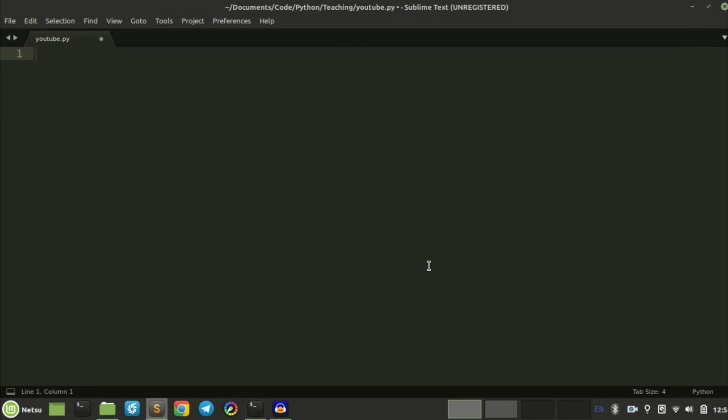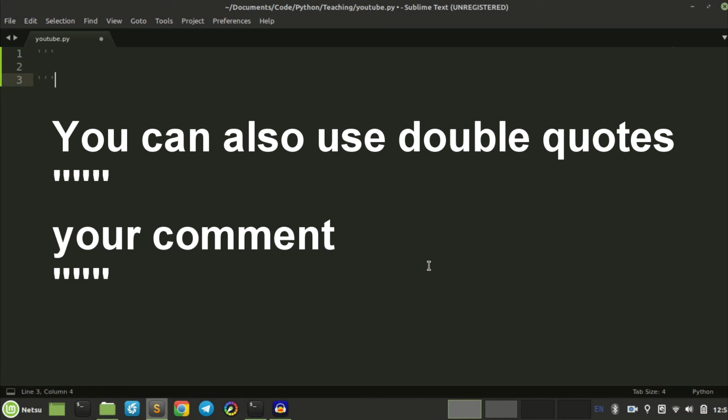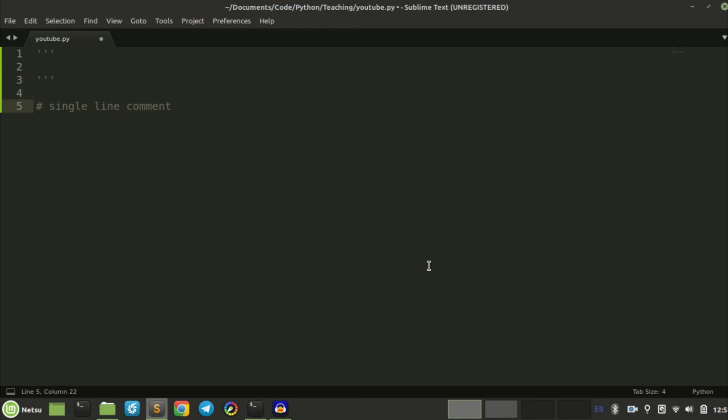There's another way you can create comments, which is if you put 3 single quotes and then another 3 single quotes. These are called multi-line comments. So this is a single line comment, because if I press enter, then I can start writing code, unless I make it a comment again. But this right here isn't a single line comment. We can even put them like this. If I go here, I can put some text here, and there's nothing special that has to be here. There would be nothing wrong with it because it's a comment.